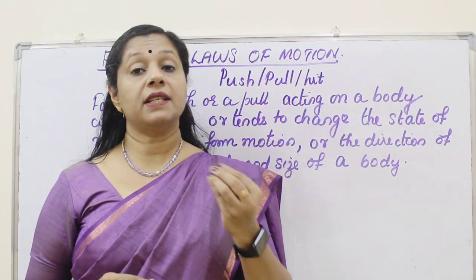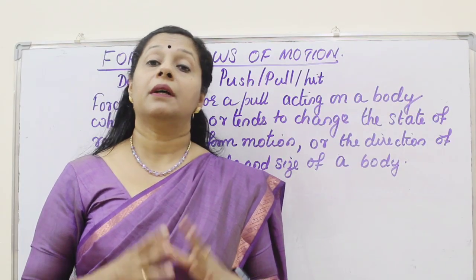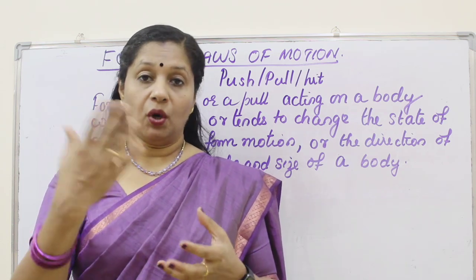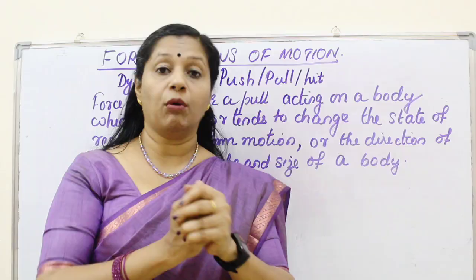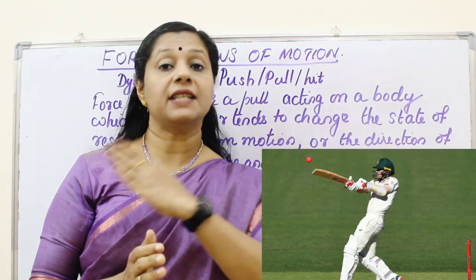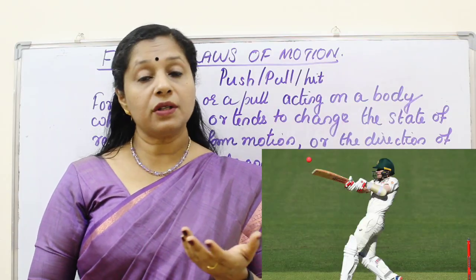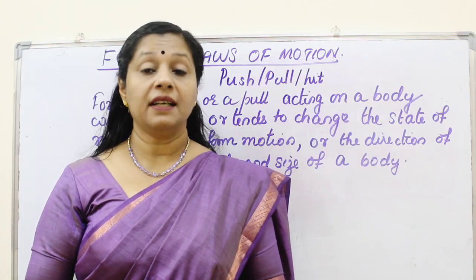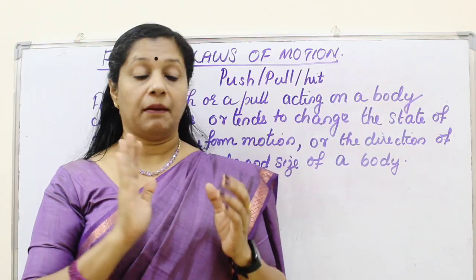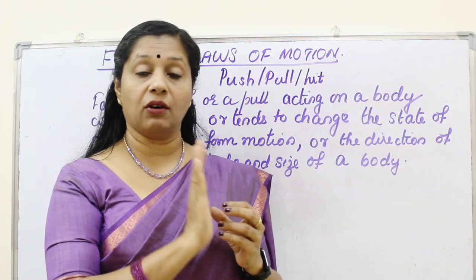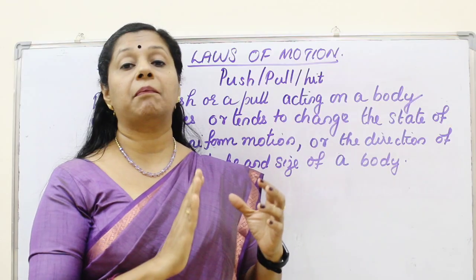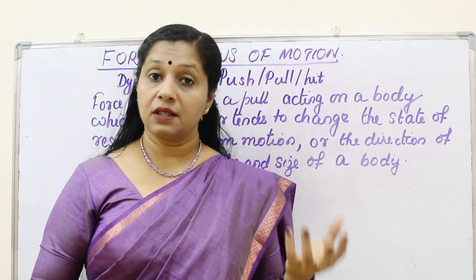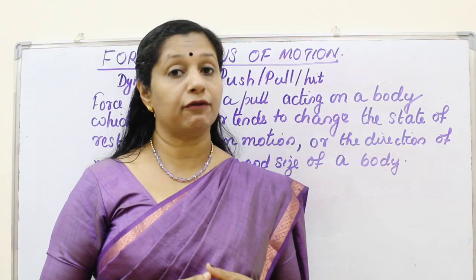Next, force can change the direction of the moving body also. The best example is in the case of cricket. Suppose a bowler is bowling, the batter is hitting the ball. At that time, he is changing the direction of the ball. That's the third effect: force can change the direction. And also force can change the velocity. Suppose a particular body is moving with a speed or velocity in one direction. If you apply force, we can increase the velocity or decrease the velocity also. So the speed also can be changed by applying force.